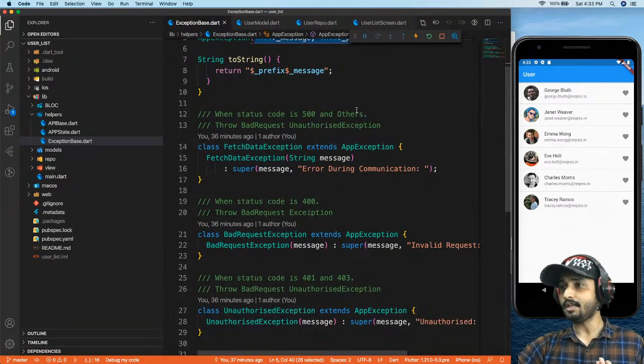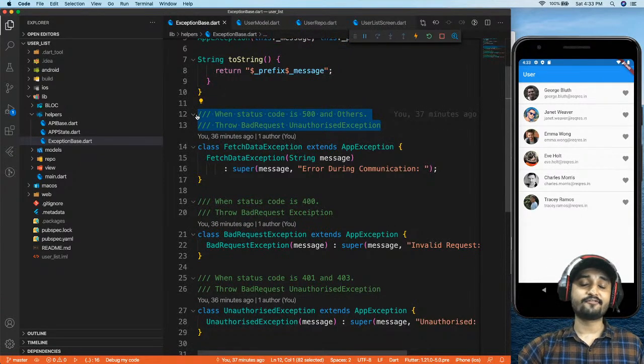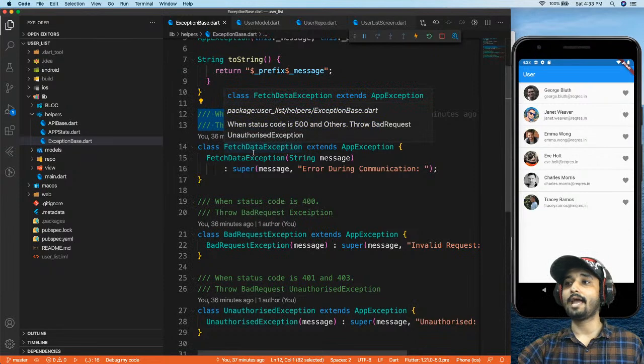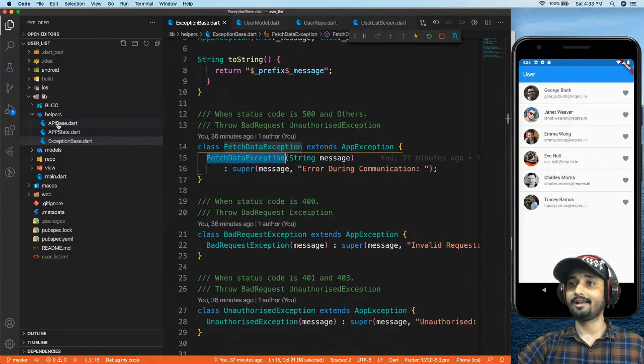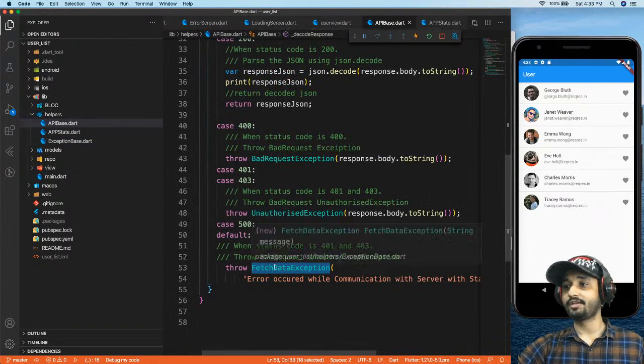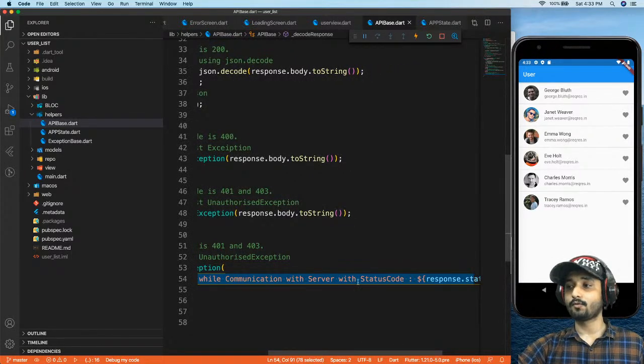Now the prefix is going to be whatever you want to keep, right? You can see over here, I have commented, when our status code is 500 and others, we are going to have a fetch data exception, right. So right over here in my API base, you can see we have FetchDataException, and we are passing the message, error occurred while communicating with the server with the status code.